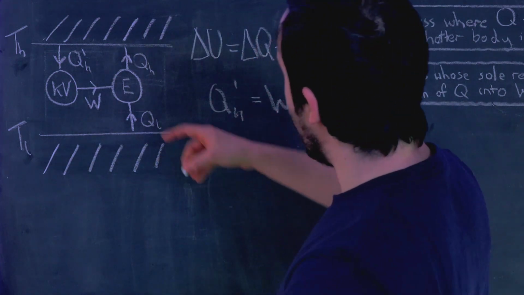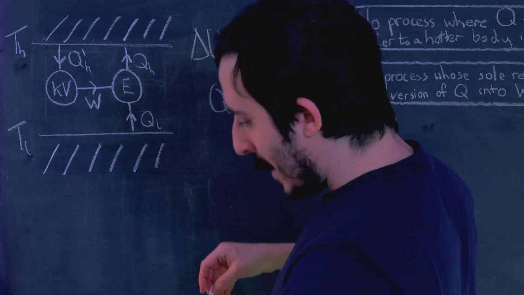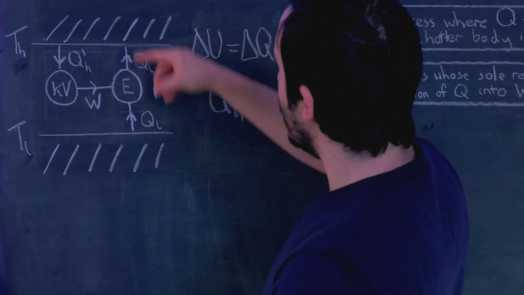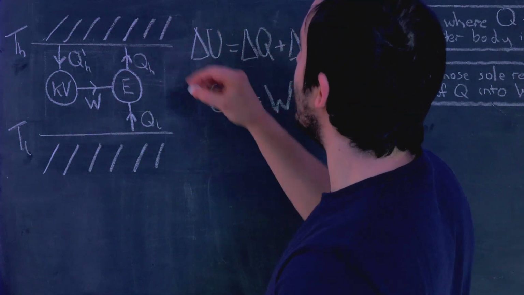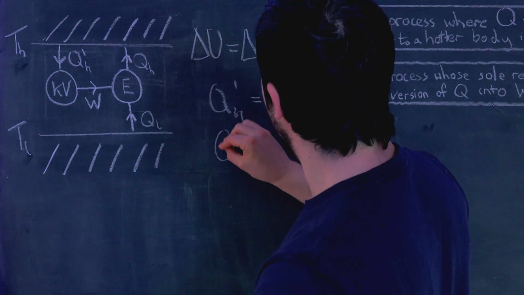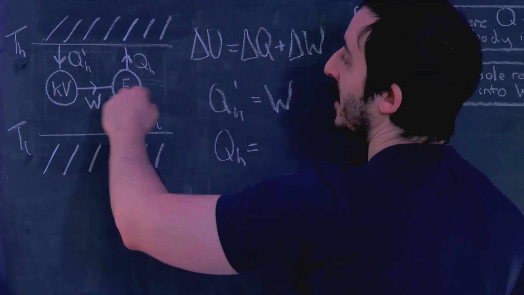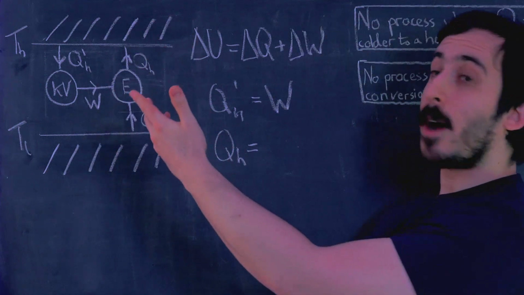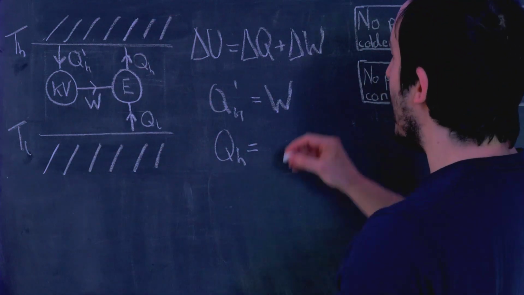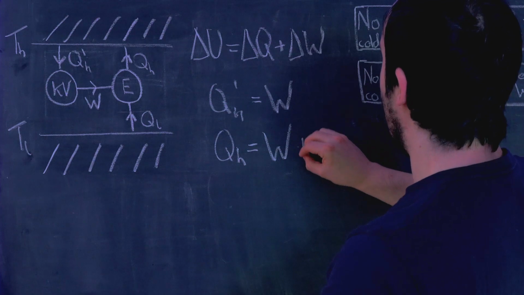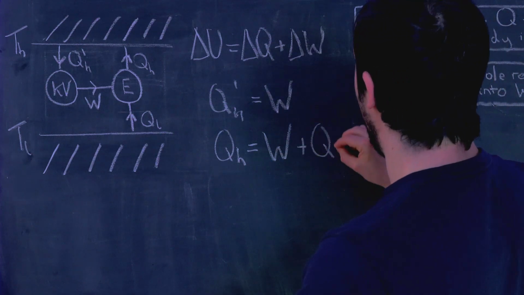And we can also say, by looking at this one, that QH, the energy we are putting into the heat reservoir, is equal to the energy we are putting into this engine, because we're taking QH out, and the energy we're putting in is W plus QL.